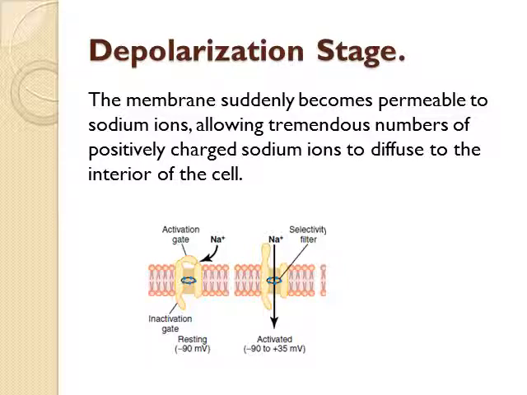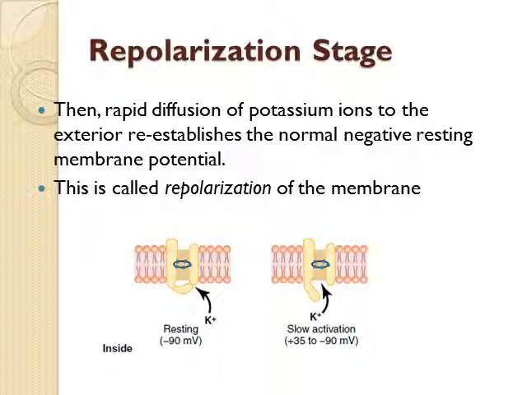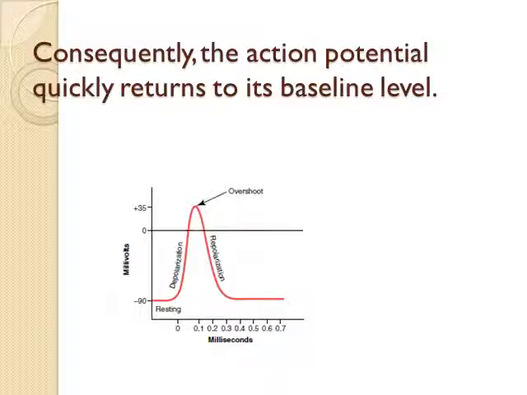During depolarization, the membrane suddenly becomes permeable to sodium ions, thereby allowing tremendous numbers of sodium ions to diffuse to the interior of the cell. But within a few milliseconds, the sodium channels begin to close and the potassium channels open. Then rapid diffusion of potassium ions to the exterior re-establishes the normal negative resting membrane potential. This is called the repolarization of the membrane. Consequently, the action potential quickly returns to its baseline level.